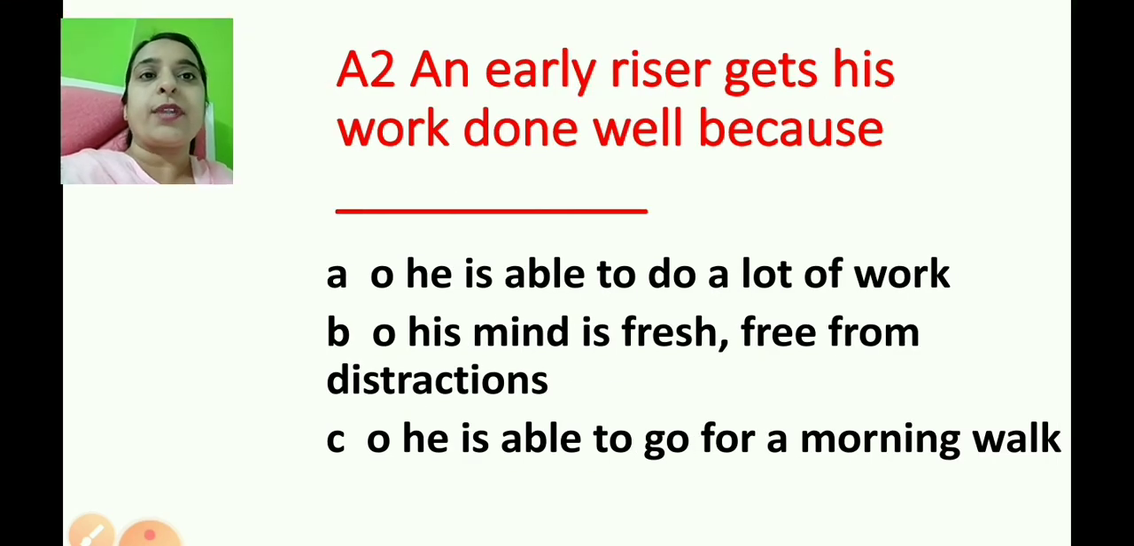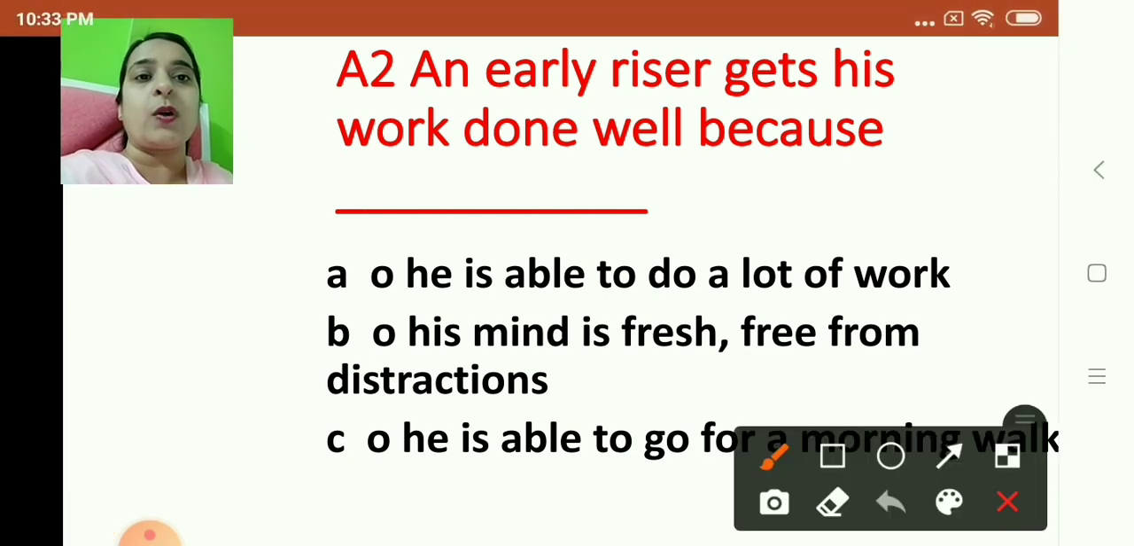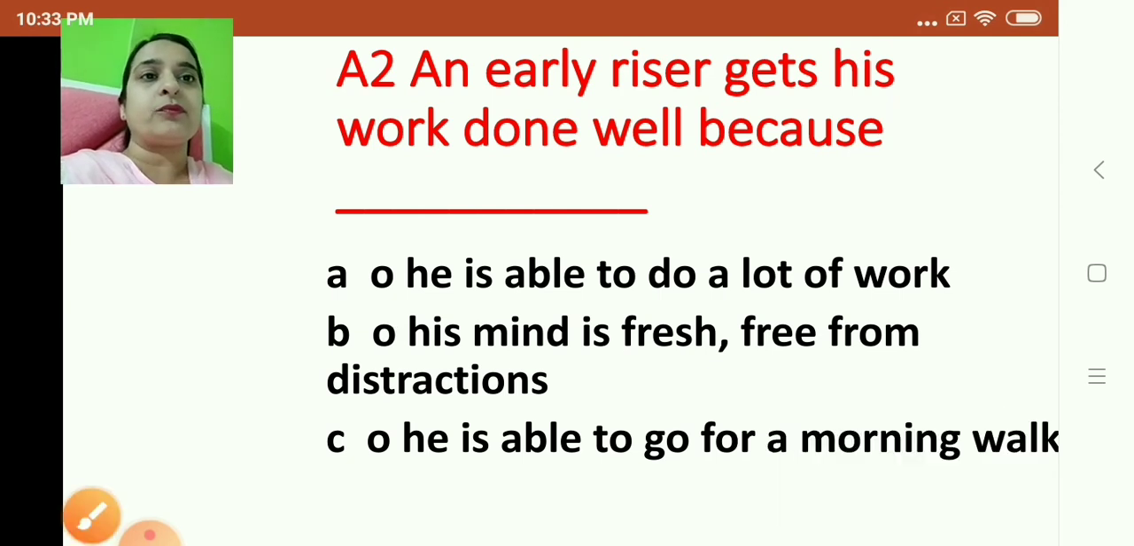Next one. An early riser gets his work done well because he is able to do a lot of work, his mind is fresh, free from distractions, he is able to go for a morning walk. So children, an early riser gets his work done well because, yes, what is the answer? Because his mind is fresh, free from distractions, right?